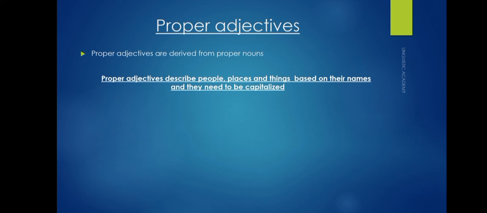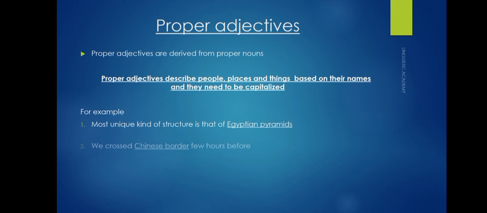They are written capitalized. Though we have observed throughout that adjectives are not capitalized until they appear at the beginning of the sentence, in the case of proper adjectives they are capitalized even if they are not at the beginning of a sentence. For example, the most unique kind of structure is that of the Egyptian pyramid.